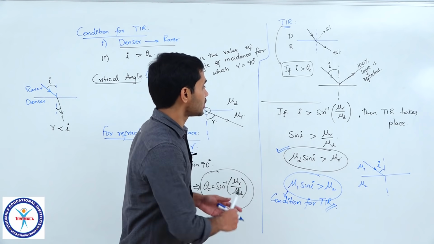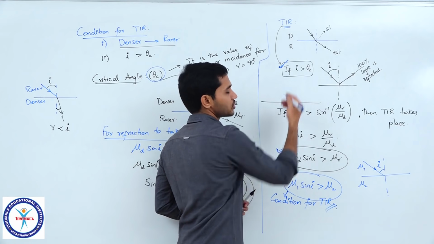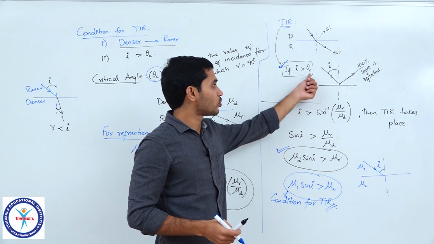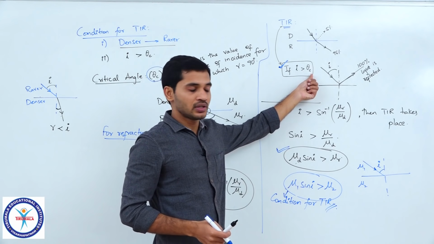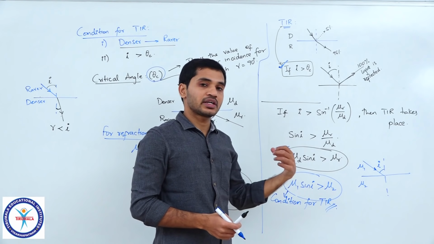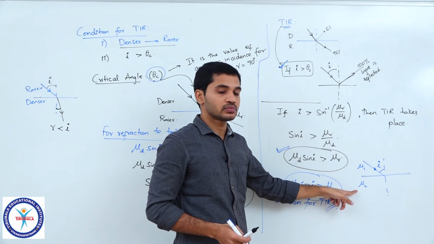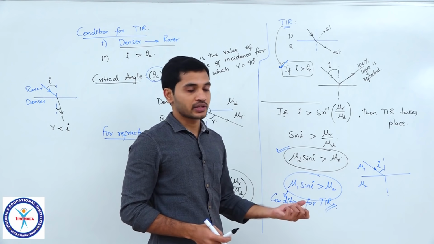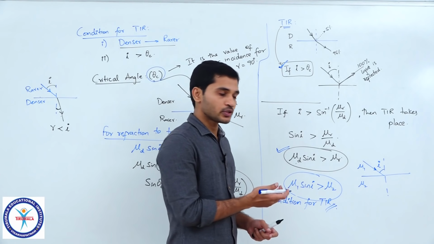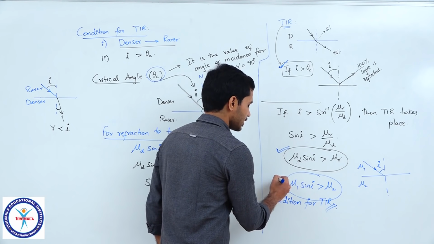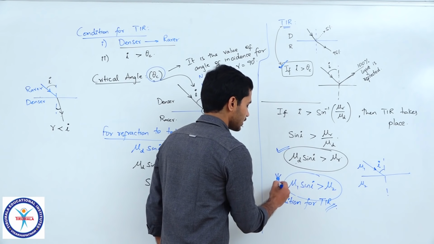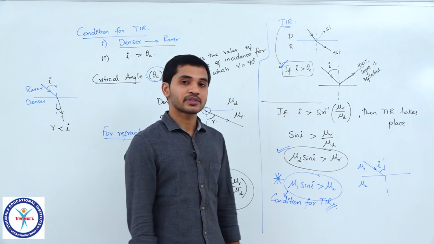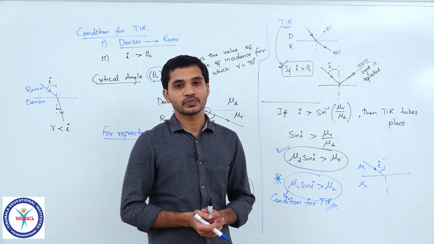This is something which you will definitely not forget, but most of the time they will not give us the value of theta c, clear. We would be given the values of mu 1 and mu 2 and the angle of incidence. So, we will have to decide by looking at their numerical values, and to check using them, this is the most important result you need to keep in mind, right? We will see some examples based on that, then it will become clear. Clear?